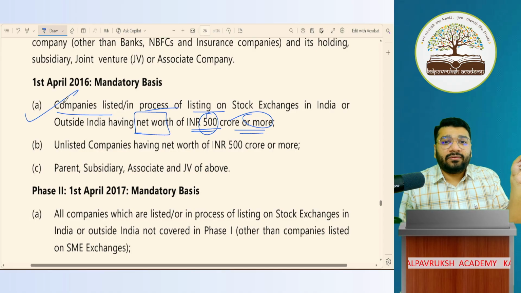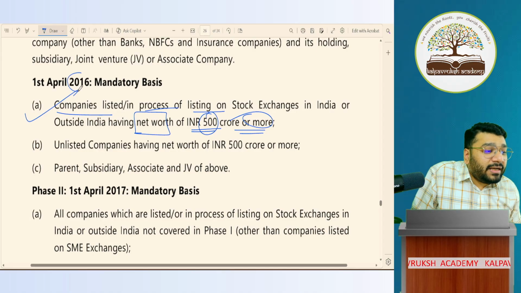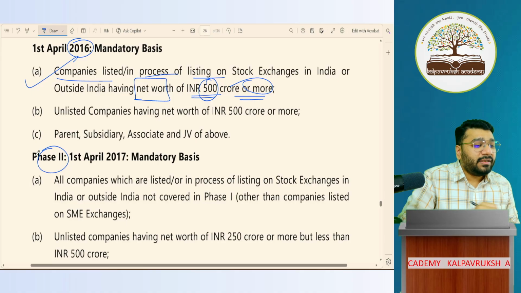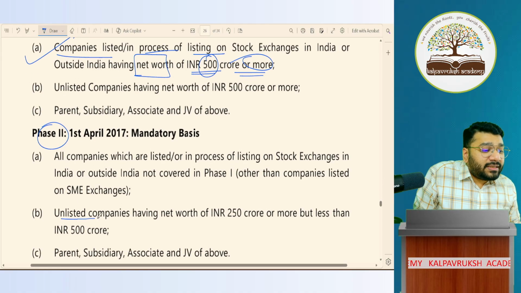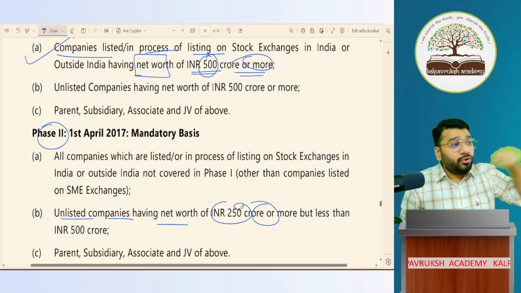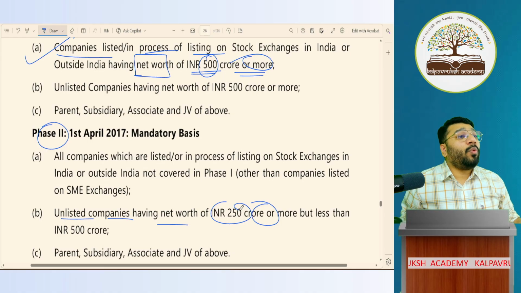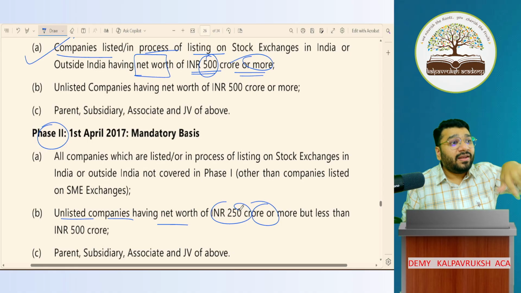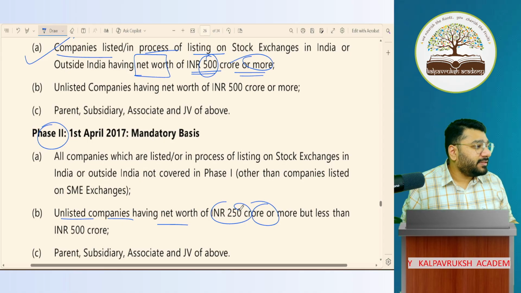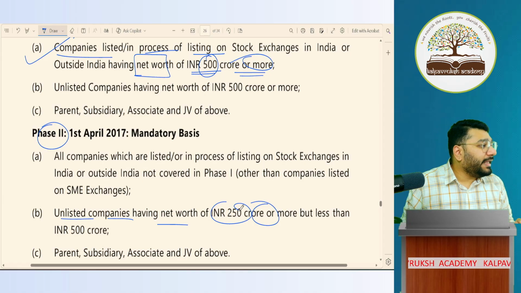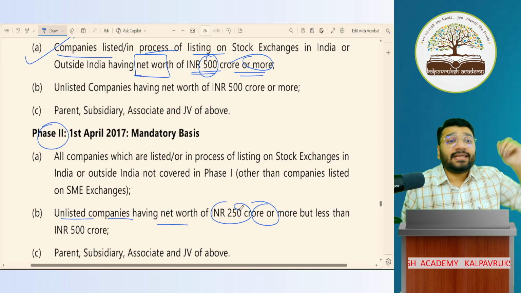This was phase 1, which started from 2016-17 onwards. Then phase 2, one year down the line, they said that unlisted companies having net worth of 250 crores or more have to follow Ind AS. In the first phase, super big companies were compelled to follow Ind AS. Then in the second phase, one year later, big companies were made to follow Ind AS. This is called phase-wise implementation.